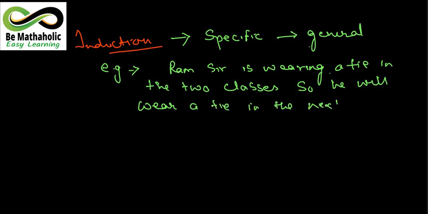Now this is a simple example which you can understand very easily. What is it trying to say? Something is given to you: Ram sir is wearing a tie in the previous 2 classes. So definitely in the 3rd class also he is going to wear the tie. There is nothing much in this. Some specific cases are given to you and we have come to a general conclusion. This process is known as the method of induction.